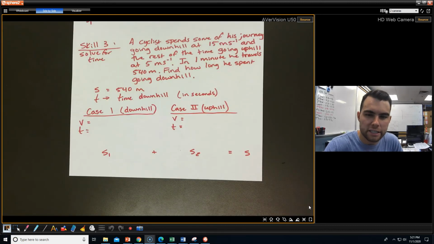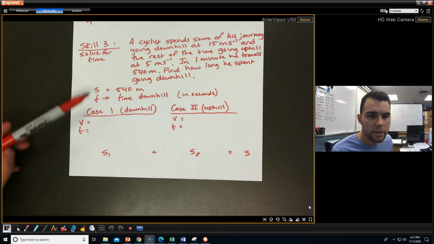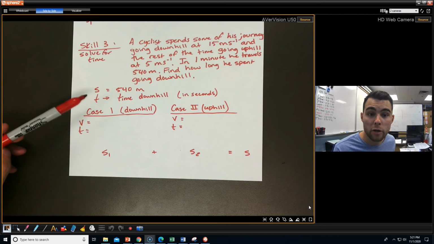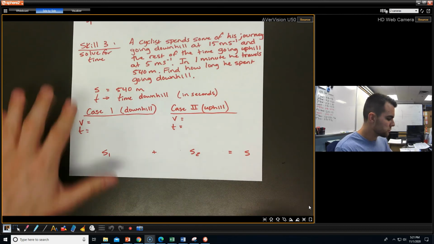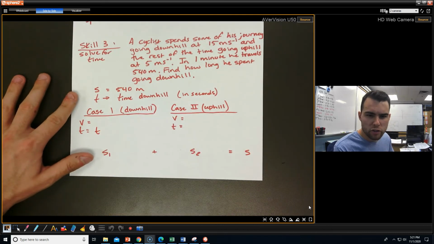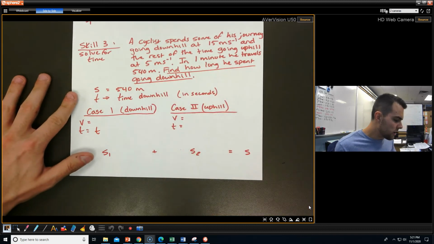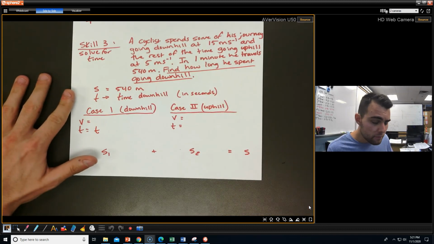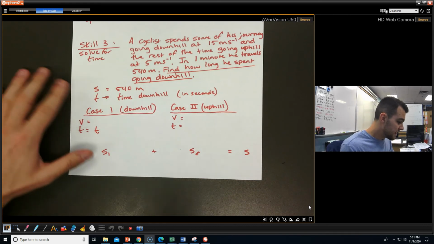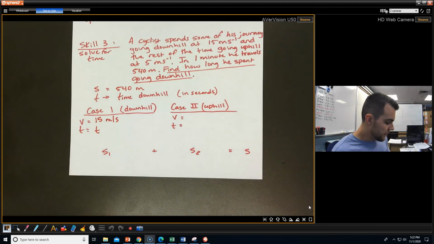Once again, I set it up as a case 1 and a case 2 way to solve it. We know that the total distance traveled was 540 meters. I'm going to call T the time downhill. So for case 1, this is going downhill, and T is just going to equal T, whatever that is. We're trying to find how long he spent going downhill. The velocity during that time was 15 meters per second, and that one is done.